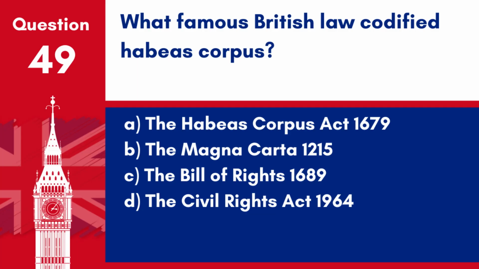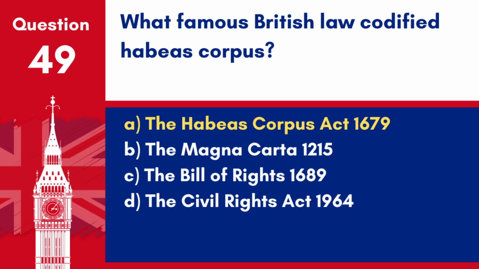Question 49. What famous British law codified habeas corpus? A. The Habeas Corpus Act 1679. B. The Magna Carta 1215. C. The Bill of Rights 1689. D. The Civil Rights Act 1964.